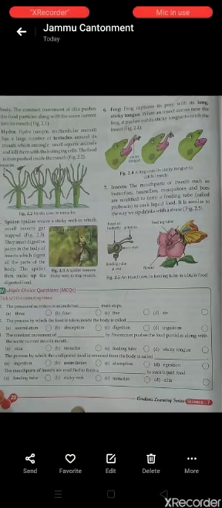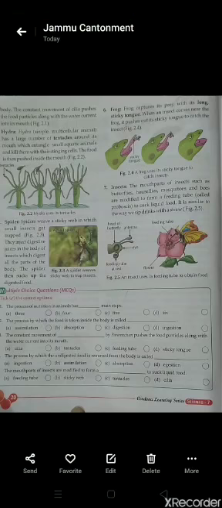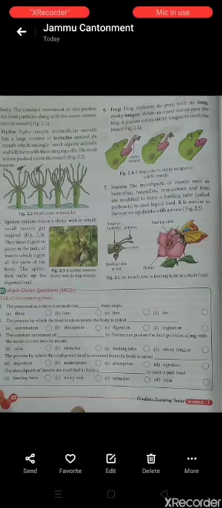Next, coming to the frog. How does a frog capture its food? A frog captures its prey with the help of a long sticky tongue. The long sticky tongue of a frog helps in capturing an insect coming near its mouth. It pushes out its sticky tongue to capture the insect. You can see in the picture.